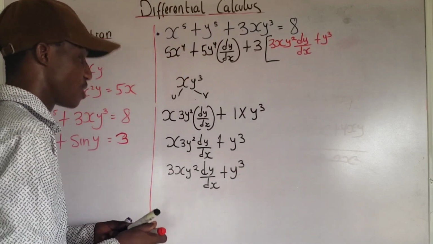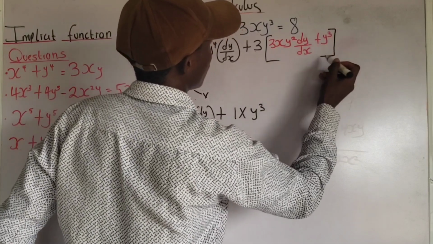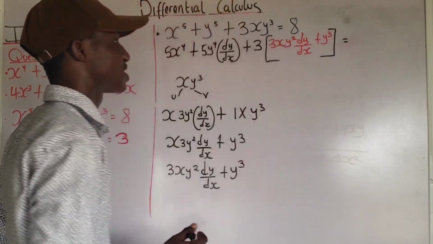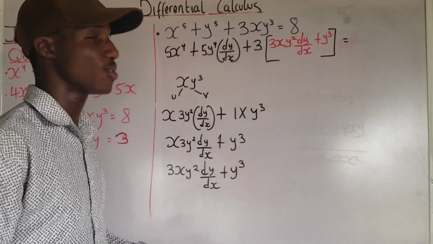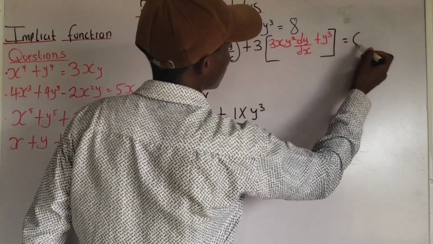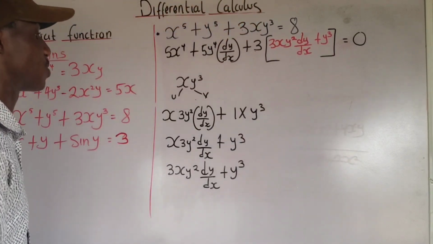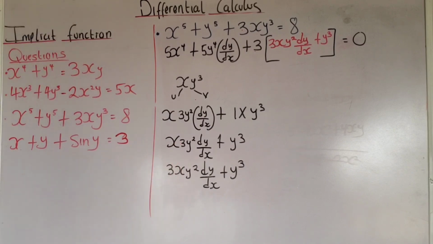Okay, so it is equal to, now if you differentiate a constant it will give 0. So 8 is a constant. If you differentiate it, you are going to have 0. Okay, now let us proceed. Since we are done with this, I can erase it.